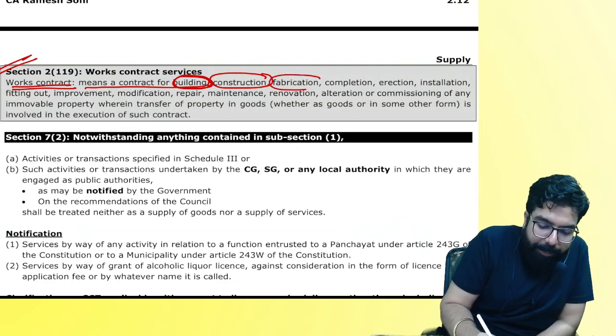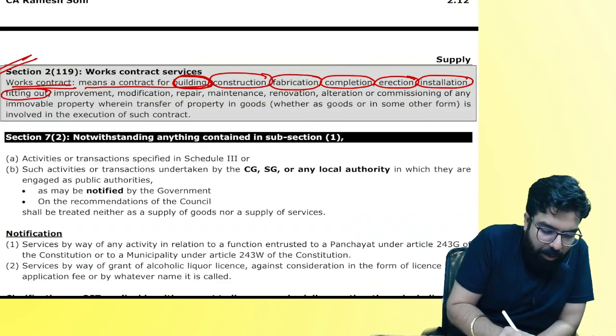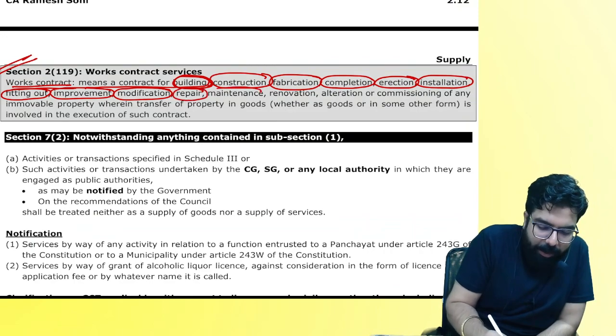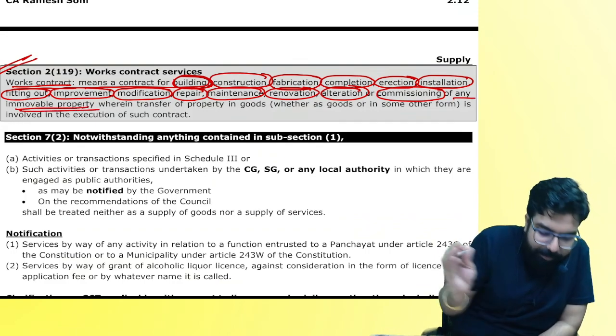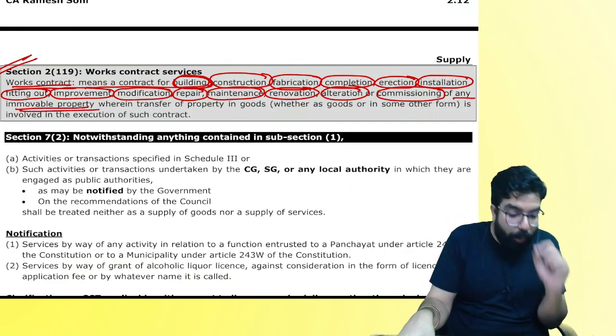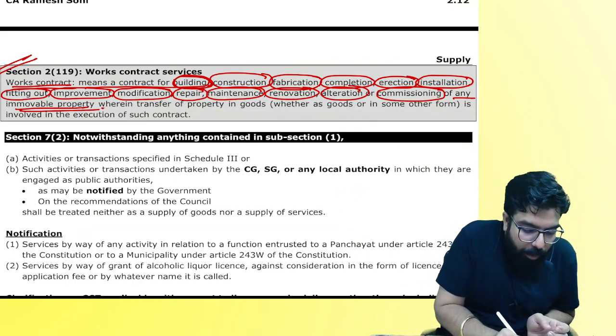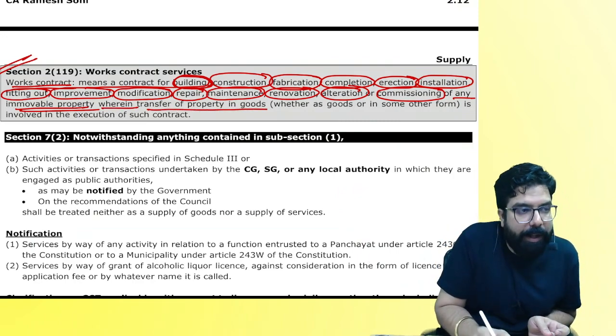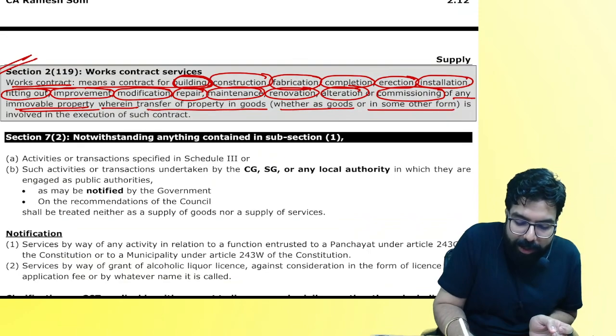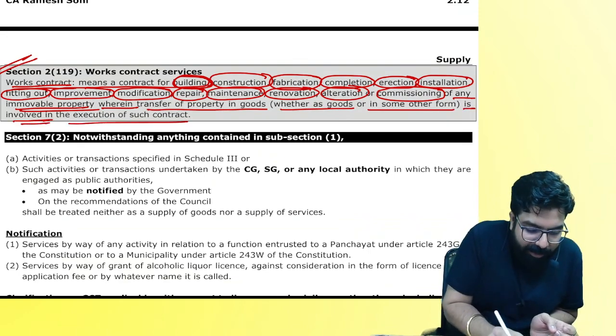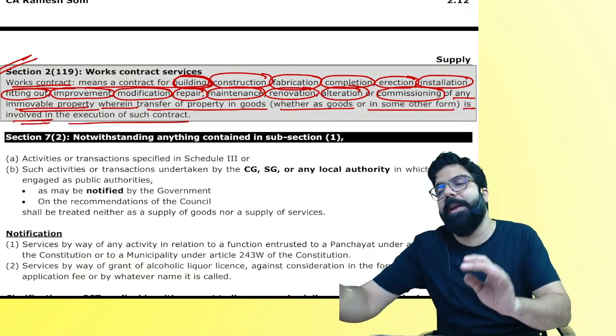construction, fabrication, completion, erection, installation, fitting out, improvement, modification, repair, maintenance, renovation, alteration, commissioning of any immovable property. Listen. Where transfer of property, whether as goods or in other form, is involved in the execution of such contract. People, listen to me very carefully.